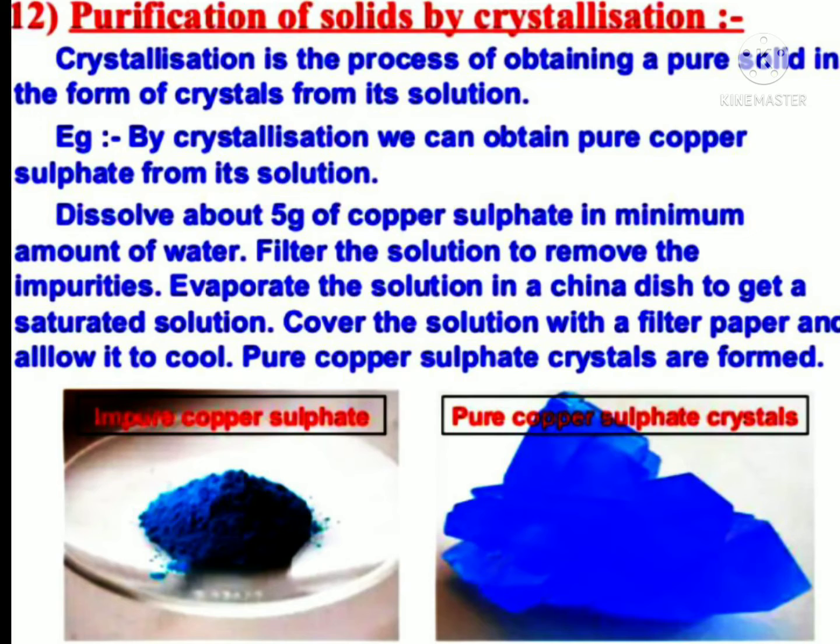Filter the solution to remove the impurities. Evaporate the solution in a china dish to get a saturated solution. Cover the solution with a filter paper and allow it to cool. Pure copper sulfate crystals are formed. Dear students, observe all these techniques in this video.